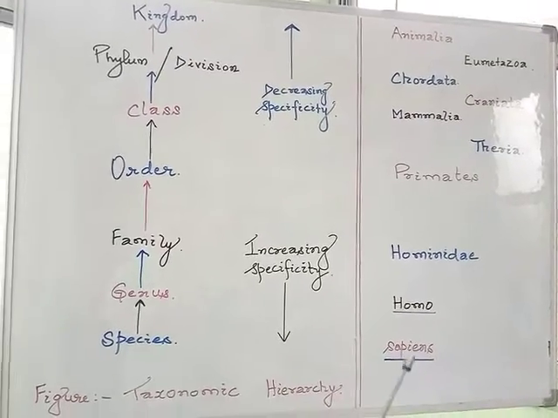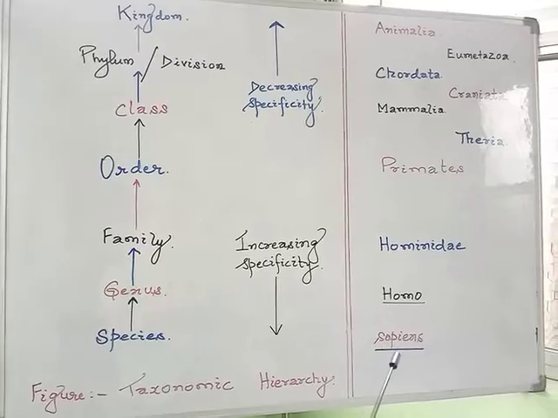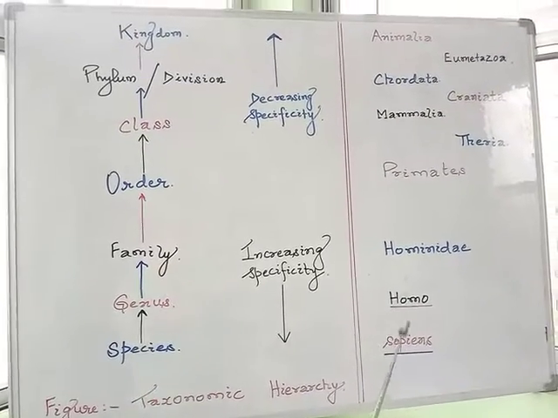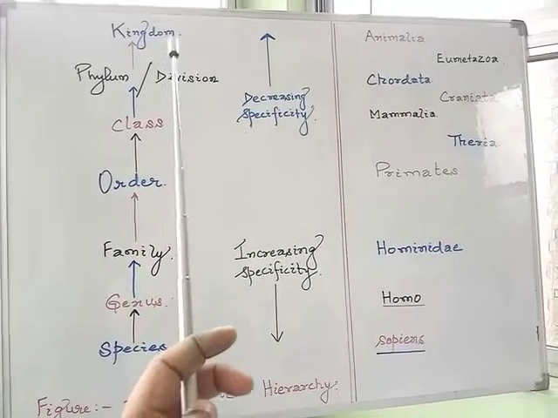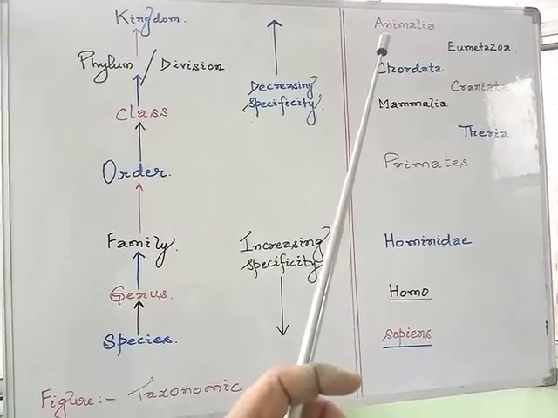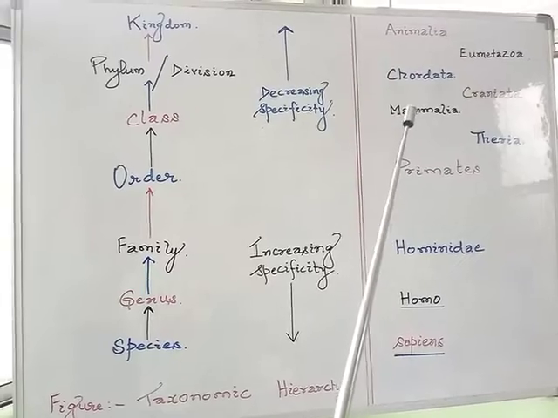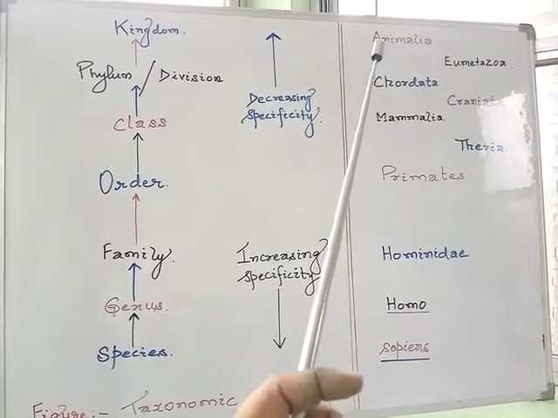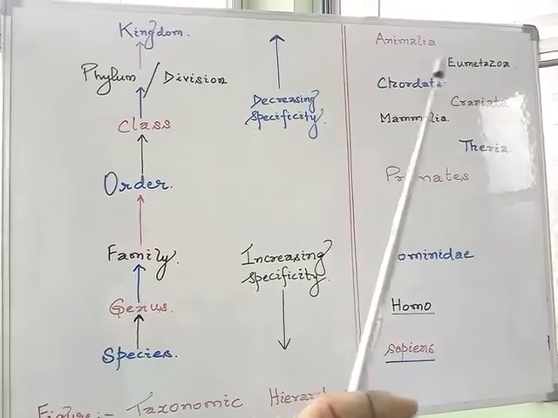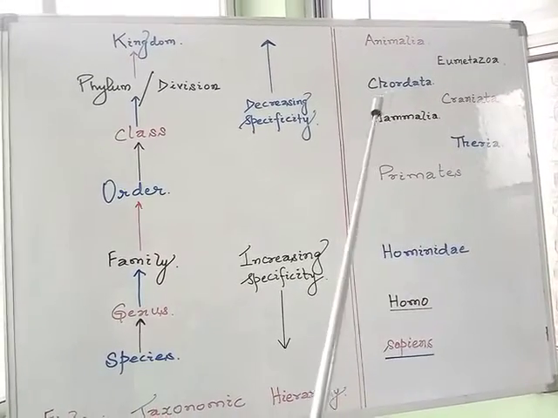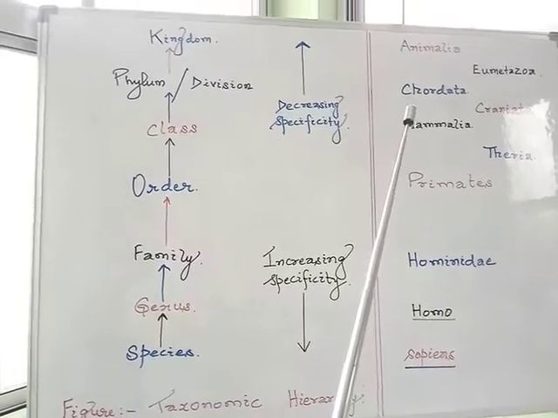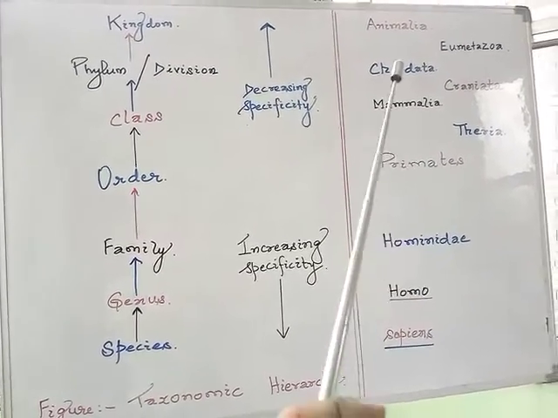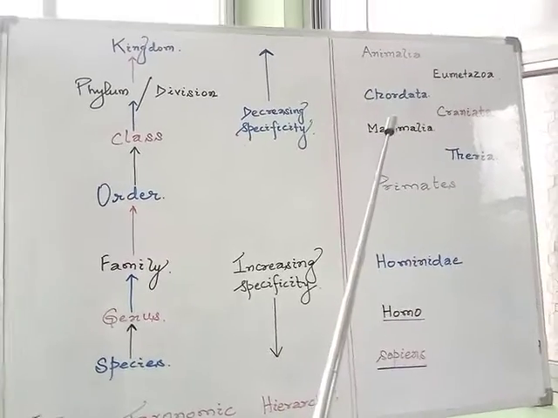So we may have a look here. We have written about the taxonomic hierarchy of human beings. It belongs to the kingdom Animalia and the phylum is Chordata. It belongs to the subkingdom Eumetazoa. Chordata has many classes; it belongs to the class Mammalia, and it also has a subphylum, that is Craniata.